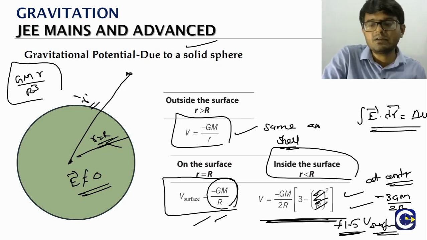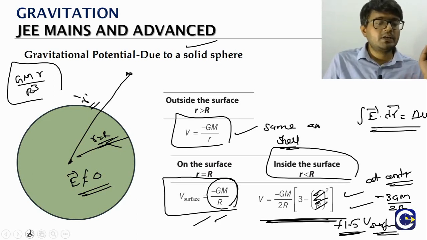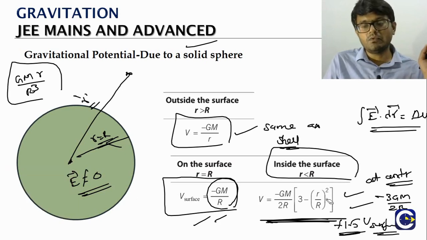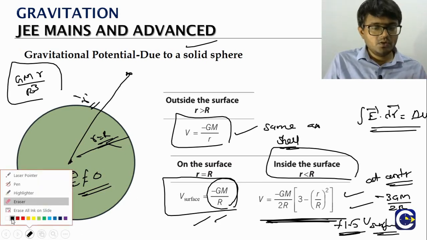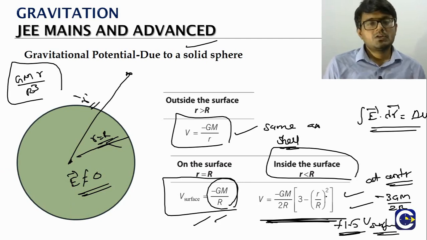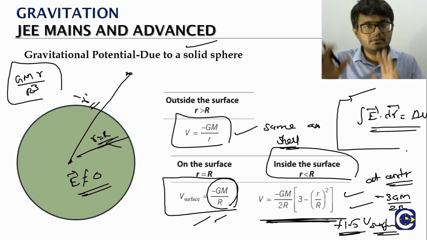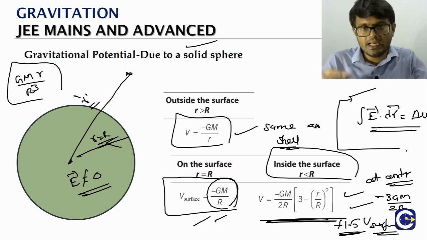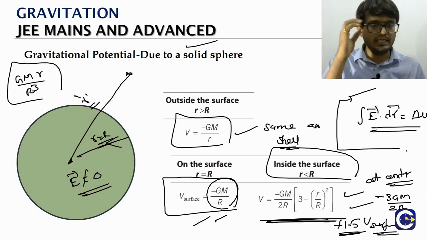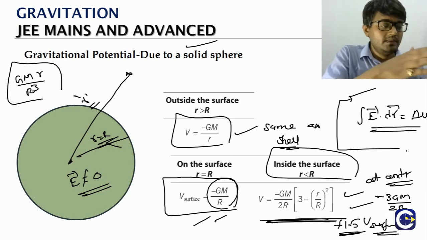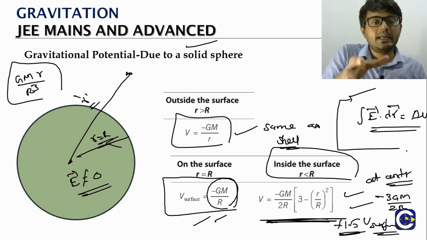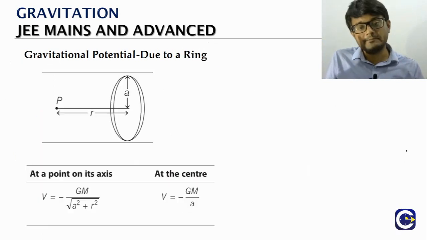Okay, so this is another important result. But in this formula, what is it? Potential at a point inside will not be the same everywhere. It will be minus GM by 2R into 3 minus small r by capital R, the whole square. So just check the derivation in our detailed video on how this comes. This basically will come by using the relation between the gravitational field strength and the potential. So this is about the relation between the gravitational field strength and potential, and how we get the gravitational potential values because of a hollow sphere and a solid sphere.